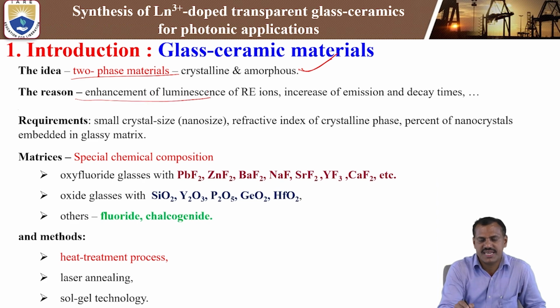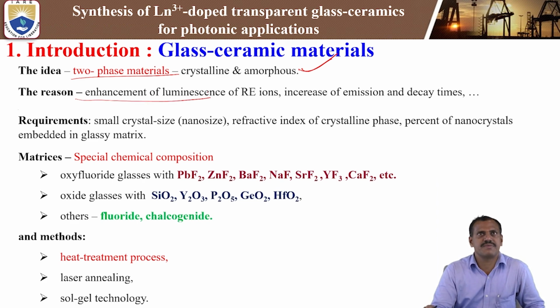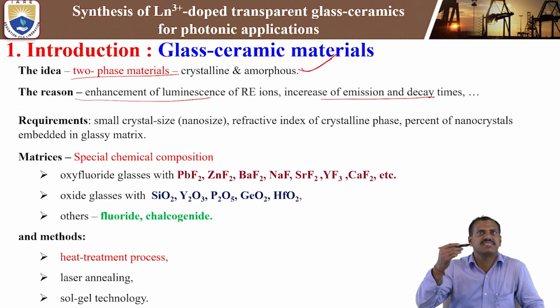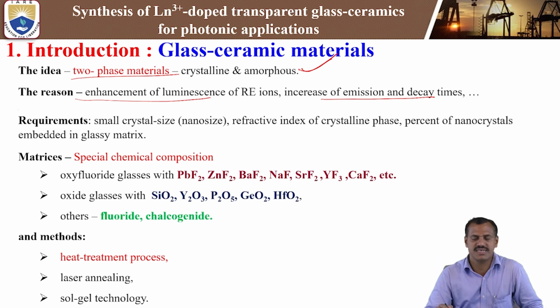So why are we preparing glass ceramics? The main reason is that in the amorphous material, the luminescence enhancement is very small compared to glass ceramics. That is why we use glass ceramics, for the enhancement of luminescence properties while doping with rare earth ions, that is, an increase of emission and decay time measurements. Emission intensity increases from glass to glass ceramics, and the lifetime decay time also is enhanced from the parent glass material to the glass ceramics.